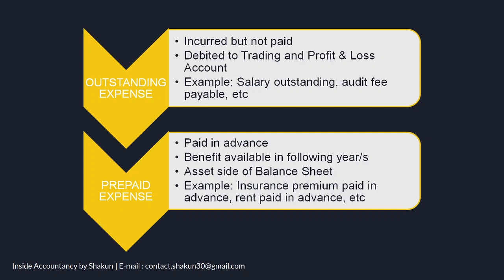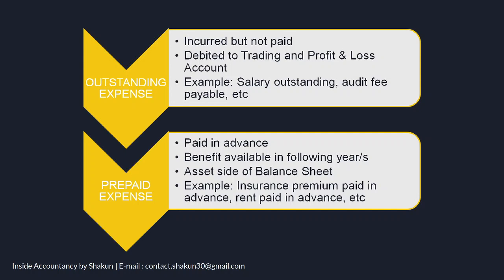For example, if I say salary outstanding, that means that the business had to pay salary to a manager for the current year but has not paid the salary. That means the expense was due, it had to be paid, but the business has not paid. So that means it becomes a liability. Okay, and it is debited to trading and P&L account also, and it is shown in the balance sheet on the liability side also. So outstanding expenses means an expense which is due, which had to be paid but has not been paid by the business.